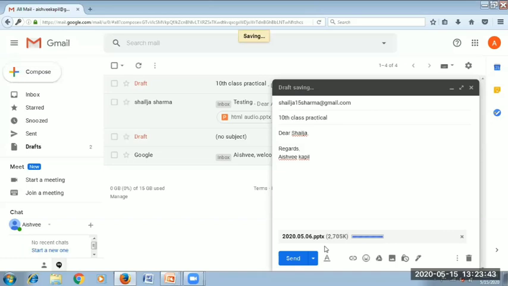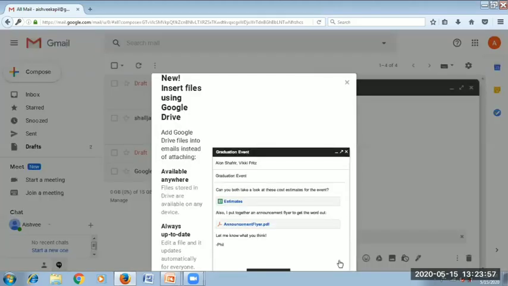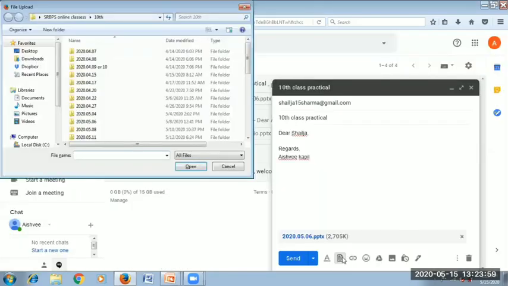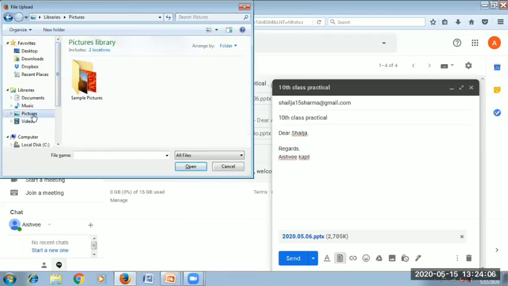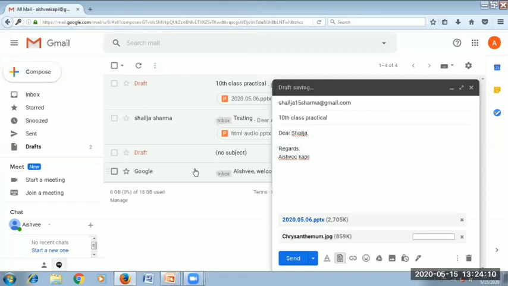Fine. Here you can see you can attach a number of attachments. Like one file I have attached. That is a PowerPoint file. Now I want to attach another file. Now I want to attach a picture. So you can click here on Pictures and attach it. Okay, the picture has been attached to my mail.